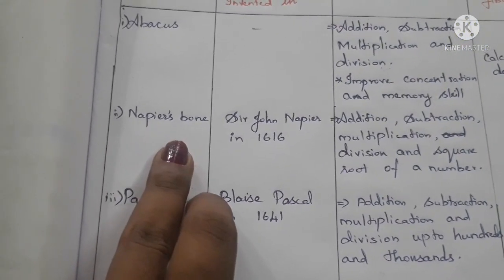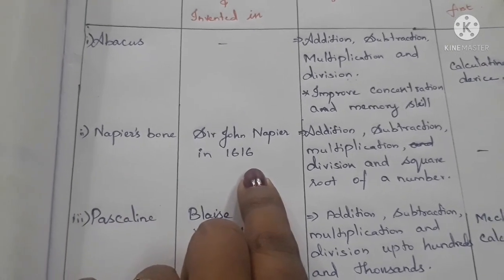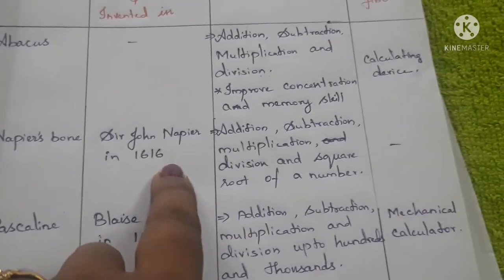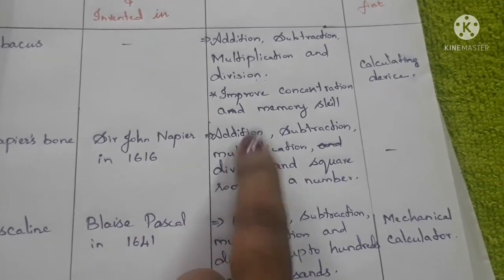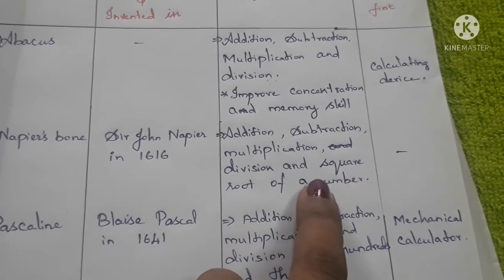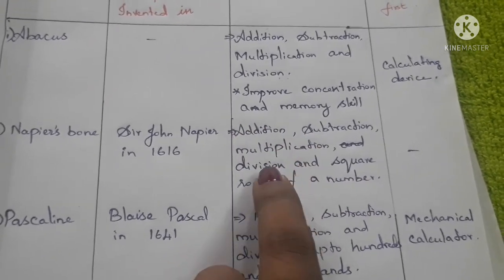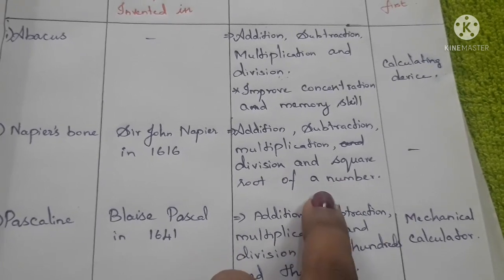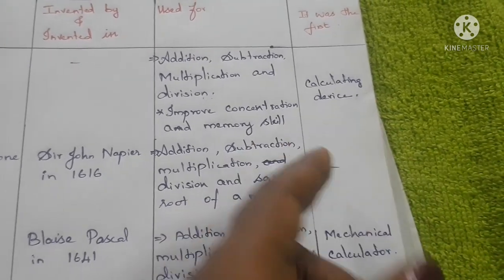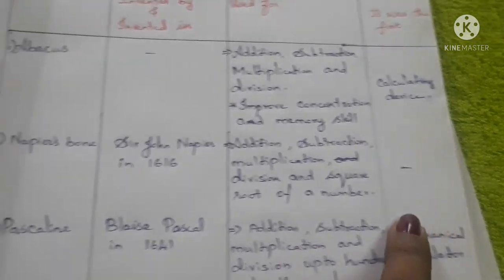Then the next one, the second device, is Napier's bones. It was invented by Sir John Napier in 1660. It is used for addition, subtraction, multiplication, division and finding the square root of a number. Nothing is given for what it was the first, so I just leave this space blank.